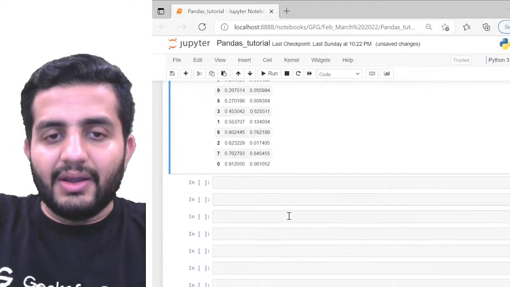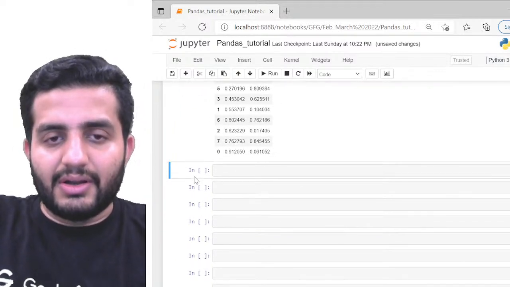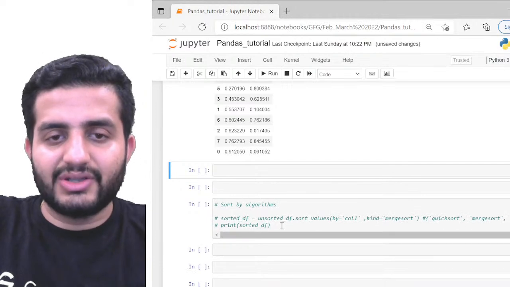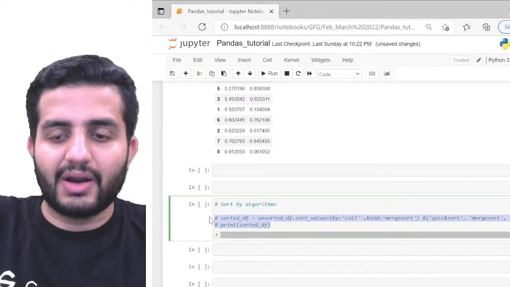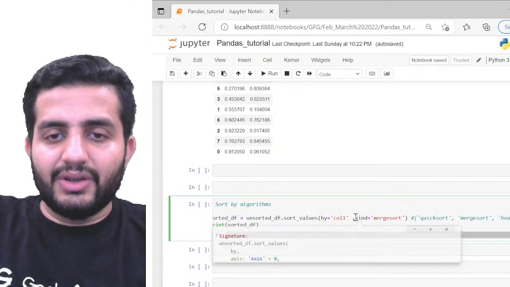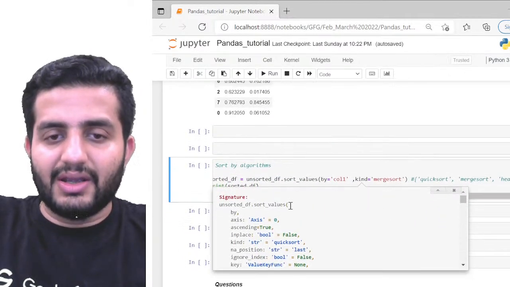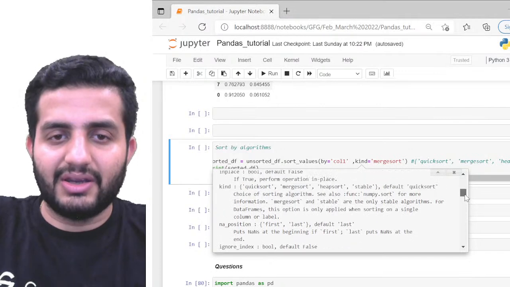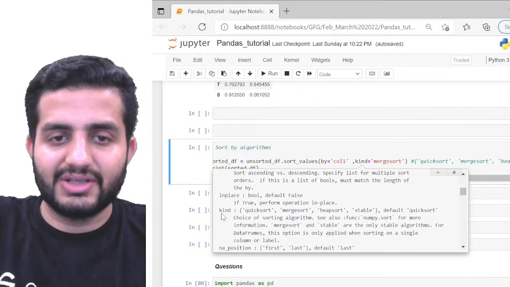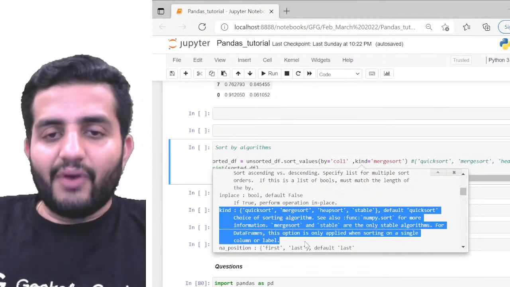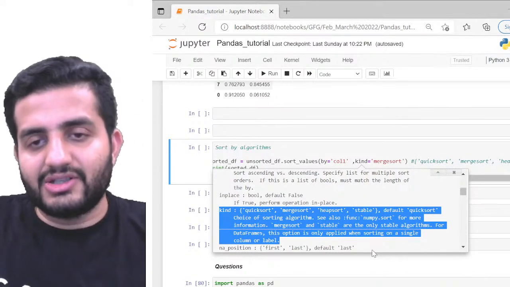Cool. Great. Now I want to show you the last function in sort values, which is through algorithms. Here, as I was showing you, you have an argument called kind. If you go to the documentation here, kind, can you see this? The default is quick sort.